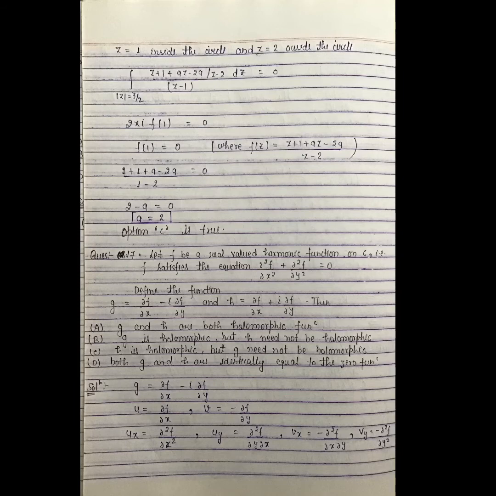We will use the Cauchy-Riemann equation for this question. Here g = ∂f/∂x - i ∂f/∂y. We will compare it with u + iv. Hence the real part is ∂f/∂x and the imaginary part is -∂f/∂y.